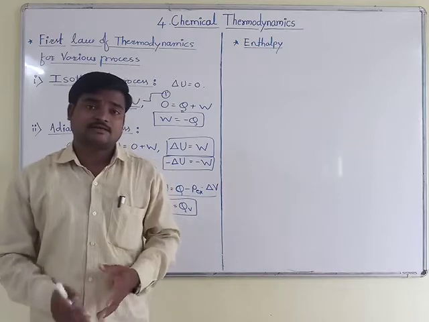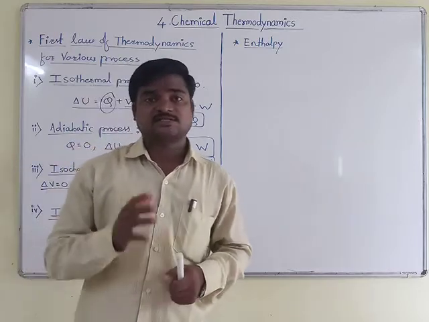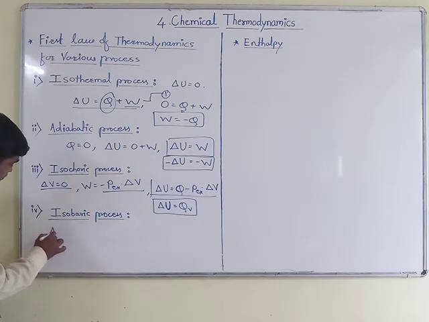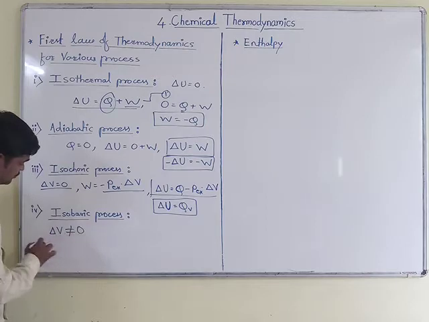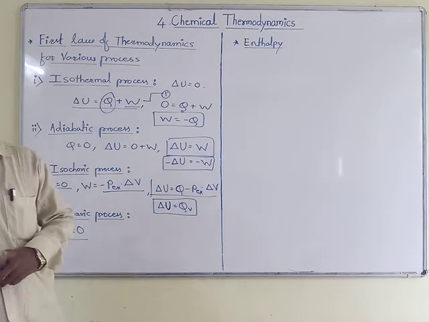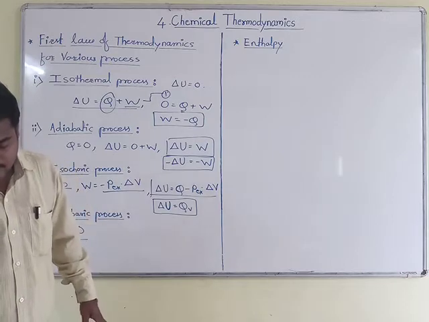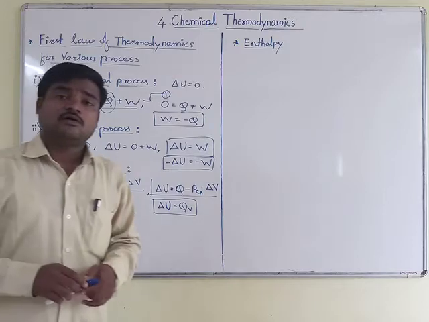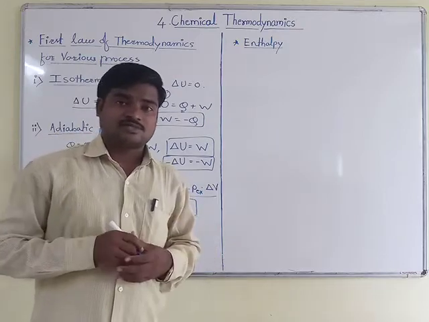So in that case, the volume change, delta V, will not be equal to 0. This is the condition which we have to use, that is delta V is not equal to 0. This is a very important thing for the isobaric process. Now we will replace some terms here.